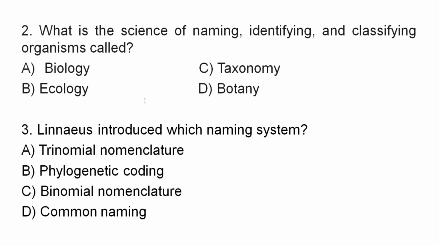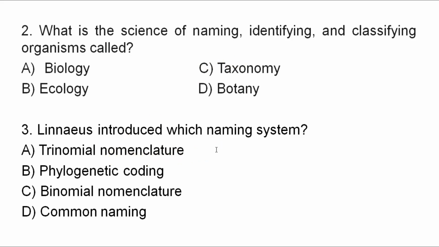Good. Question number 2. What is the science of naming, identifying, and classifying organisms called? A. Biology, B. Ecology, C. Taxonomy, D. Botany. Simple, yes? The answer is C. Taxonomy is the science of naming, identifying, and classifying organisms. So the correct answer for question number 2 is C.